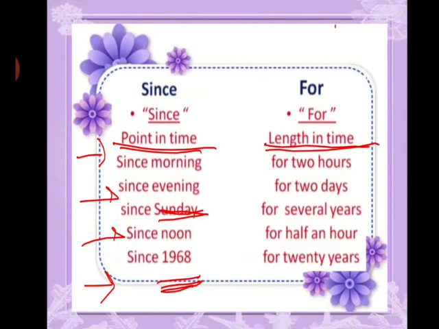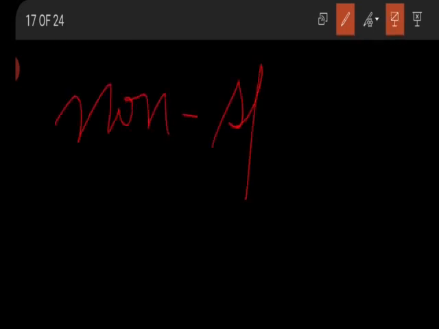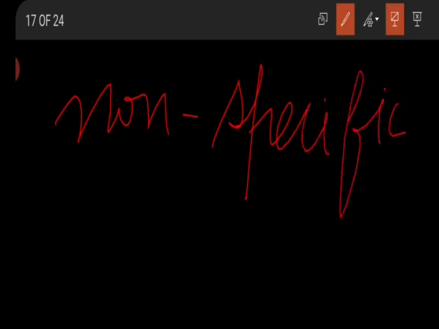Like for 2 hours. These 2 hours can be of the morning, the evening, or the night. For 2 days: these 2 days can be Monday, Tuesday, Wednesday, Thursday. For the indefinite period of time we use for several years. It can be 5, 6, 10, not a specific time. For half an hour, for 20 years. For is used for any non-specific time. Okay, students?